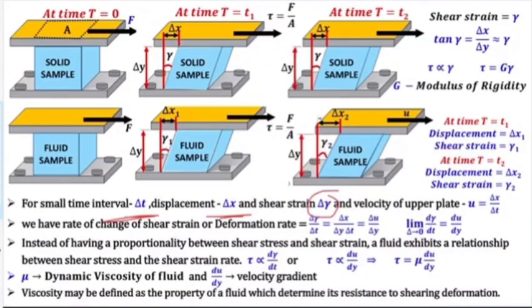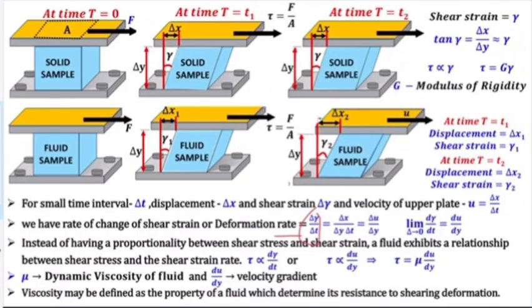So velocity is displacement by time, so delta x by delta t is our velocity. So this upper plate will start moving with velocity u, which was not the case in a solid. Okay, now coming to this discussion, here deformation rate, we know, is delta gamma by delta t.